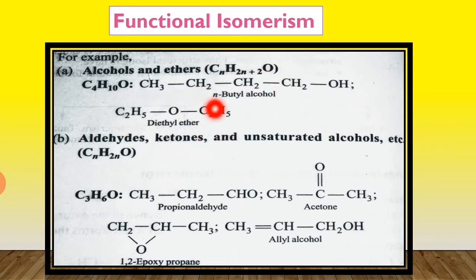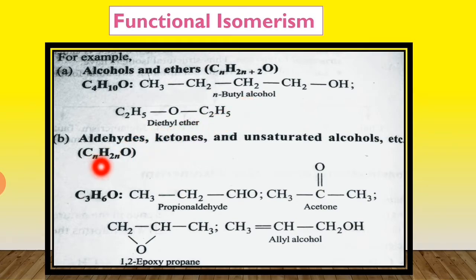The structures of both compounds are different but their molecular formula is the same. There is only a difference in the functional group: OH is the functional group in alcohol, and in ether, ROR, two alkyl groups are attached to a single oxygen atom, which is the functional group.